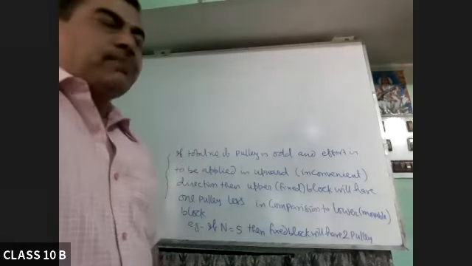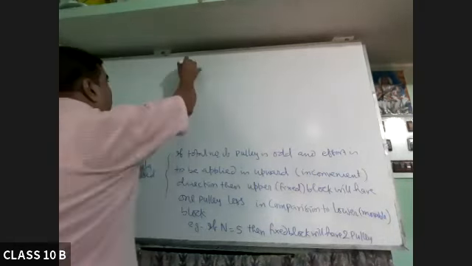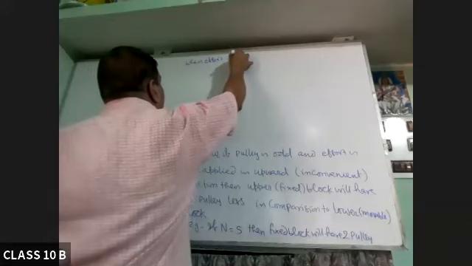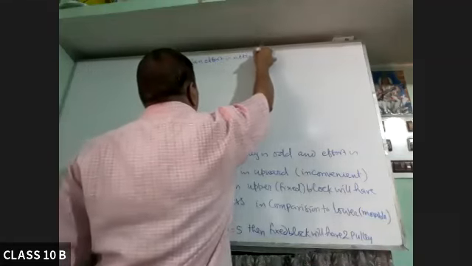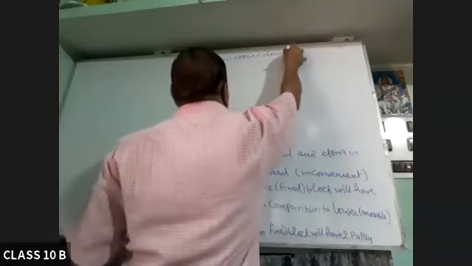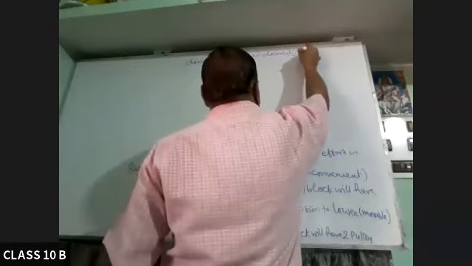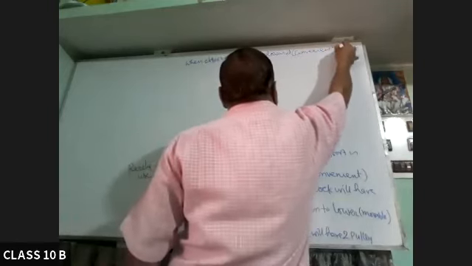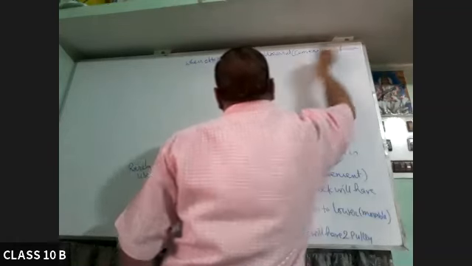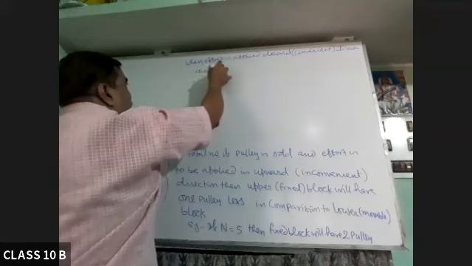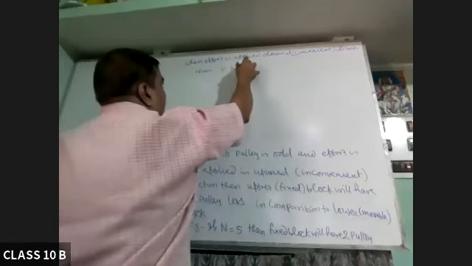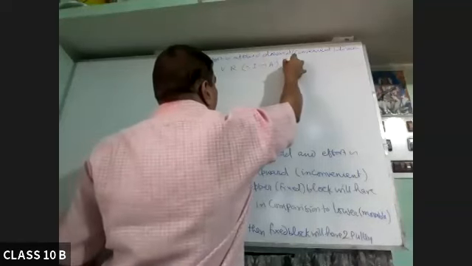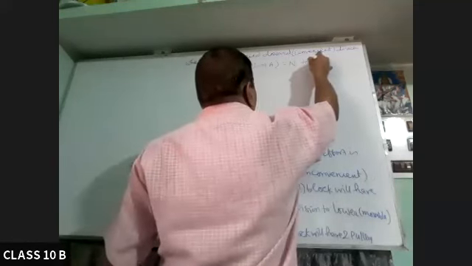So in the general case, when effort is applied downward, that is convenient, then this velocity ratio or ideal mechanical advantage is n, the total number of pulleys.